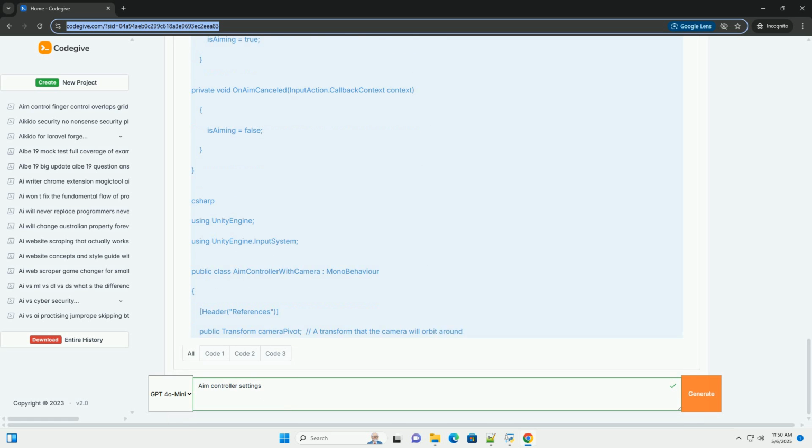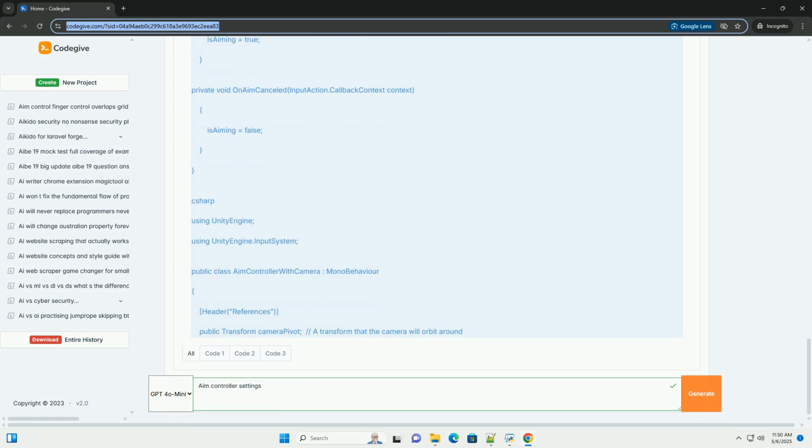3. Look Action: click the plus icon within the Gameplay action map. Name it Look. Set the action type to value and control type to Vector 2, because we need to track mouse or analog stick movement. Add a binding, click the plus icon next to Look and choose Add Binding. In the binding properties, click the path field and select the appropriate input control, example mouse/delta for mouse movement, or gamepad/right stick for right stick movement. 4. Save the asset: click the Save Asset button at the top of the Input Action Editor.